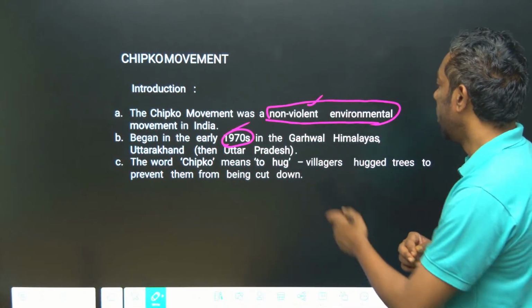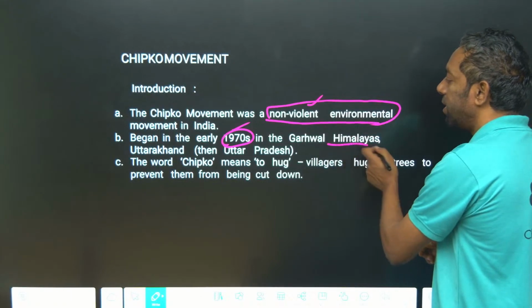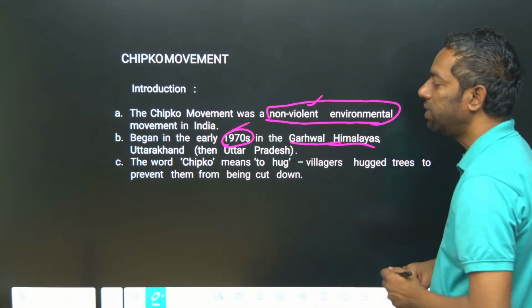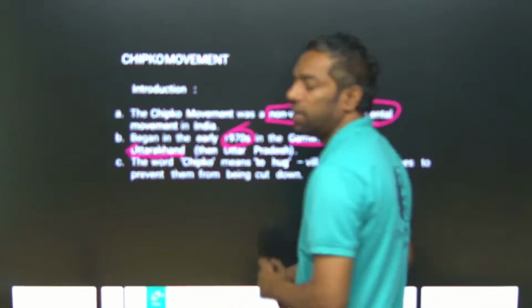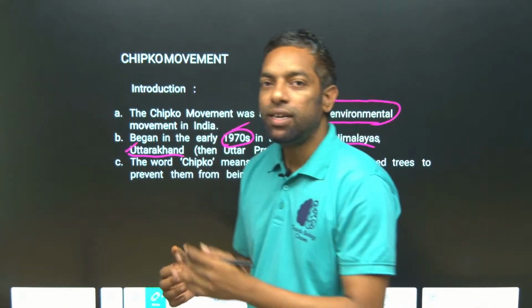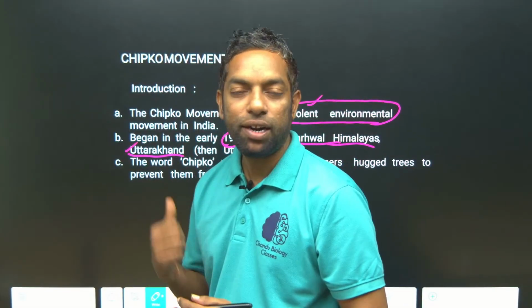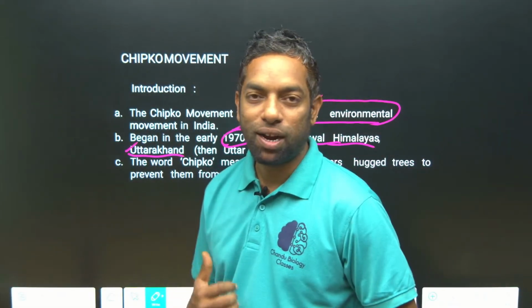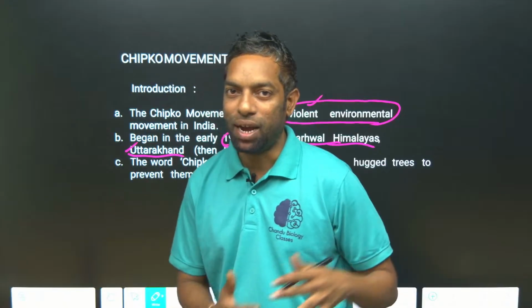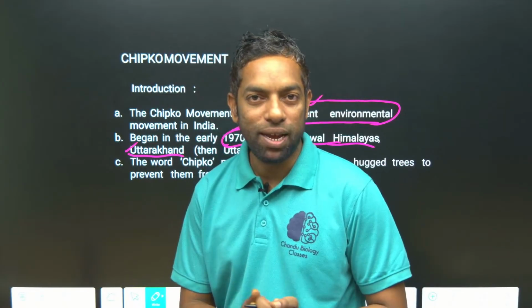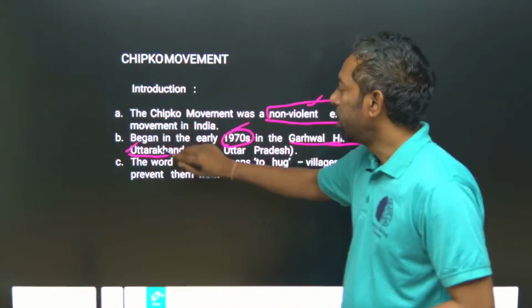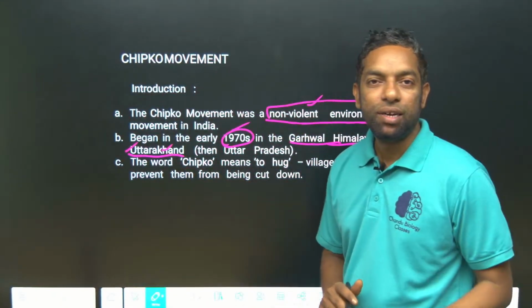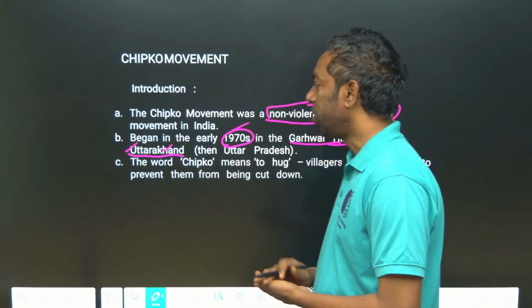Okay, the Himalayas, the Garhwal Himalayas, place Uttarakhand. Earlier it was under Uttar Pradesh, under UP. Now it is Uttarakhand. They might ask you either name, Uttarakhand or Uttar Pradesh. This movement took place in Uttarakhand, previously part of Uttar Pradesh.